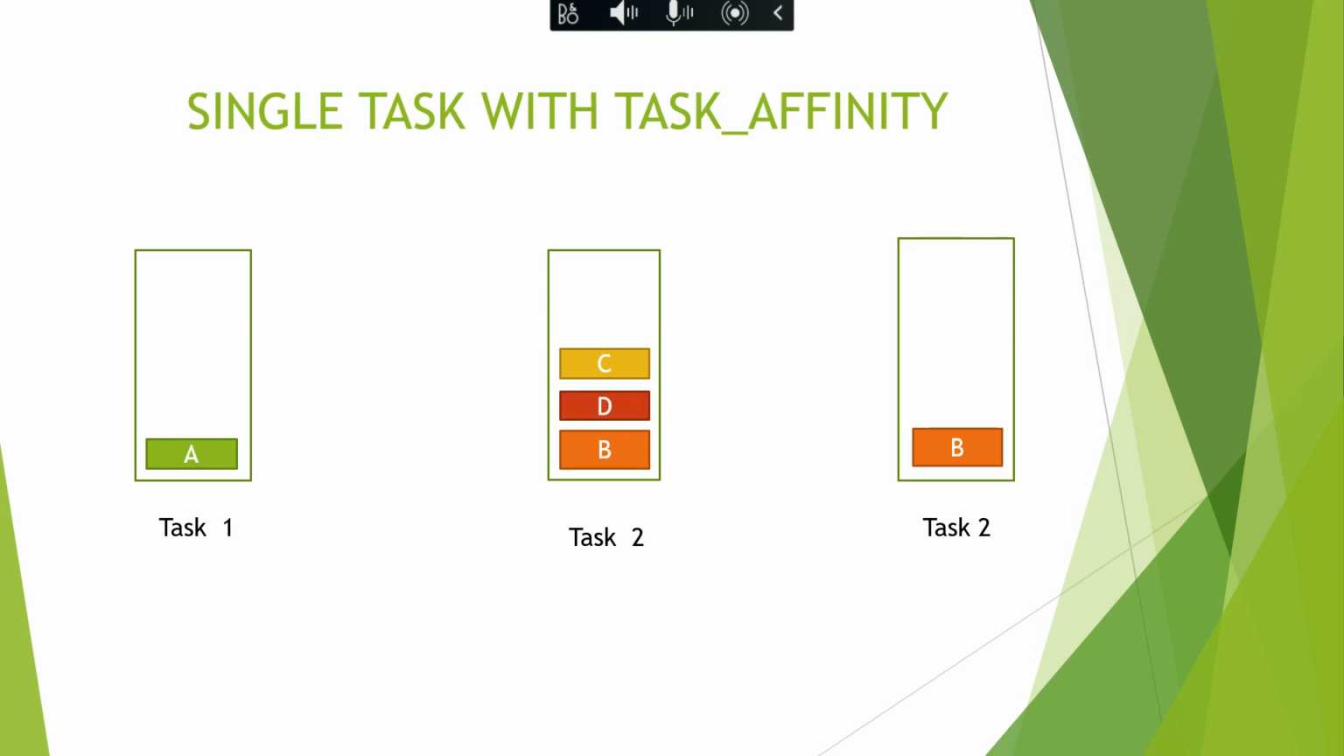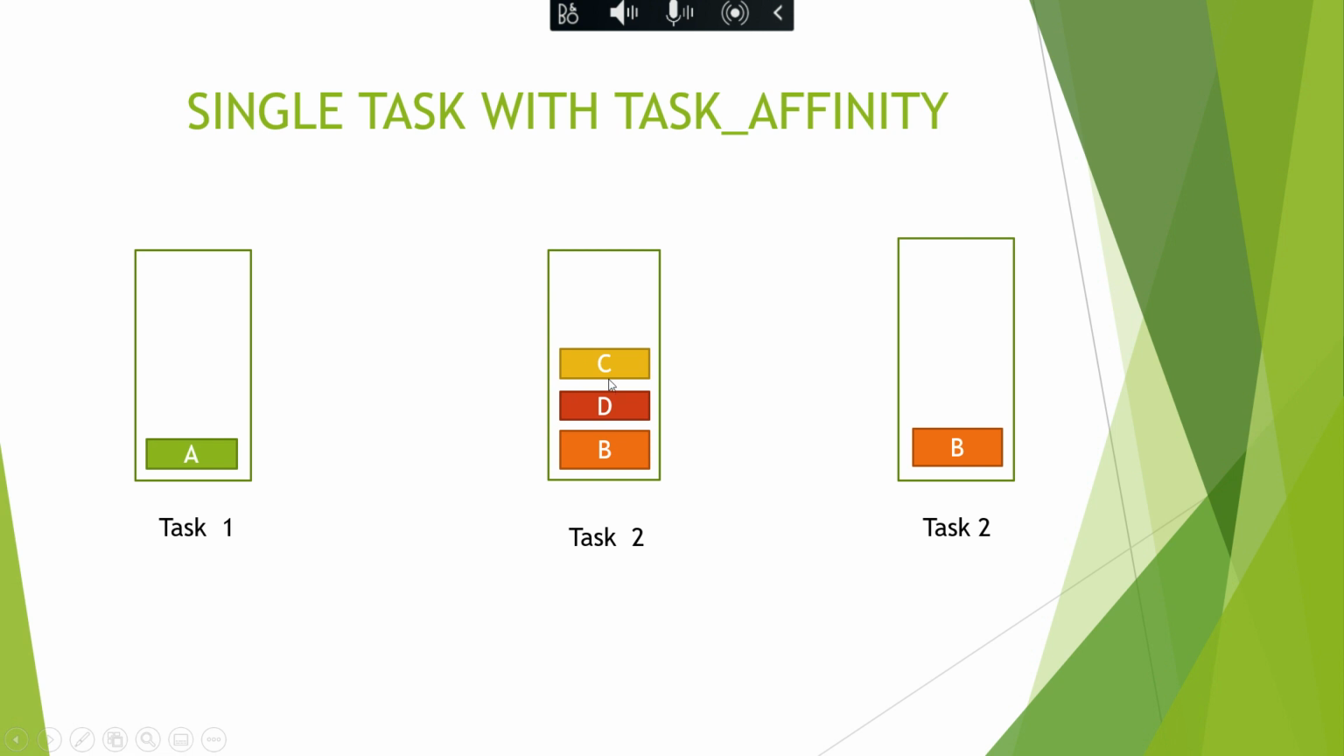Let's see an example of how it works with task affinity. Now imagine again I have declared activity B as single task with task affinity. In task 1 I have activity A. From activity A I try to launch activity B. Now what happens? B will be launched in an altogether different task. You can see here task 2. So B will be the root of task 2. From B, if I launch D and C, they will be made at the top of my stack. Right. Now from C, if I try to launch B again, what will happen?